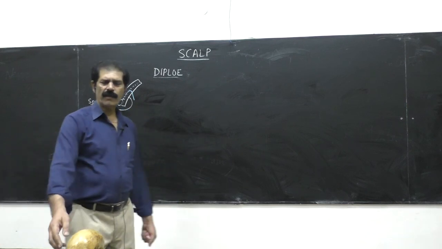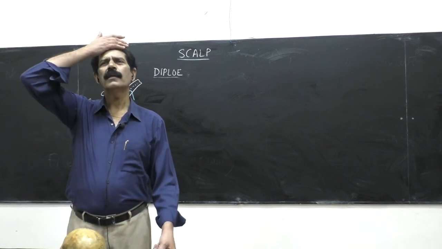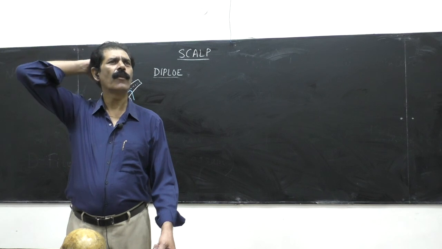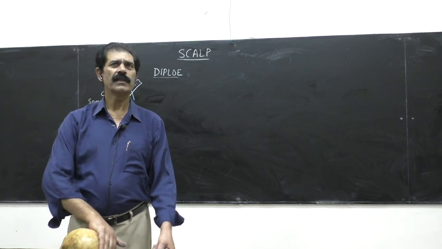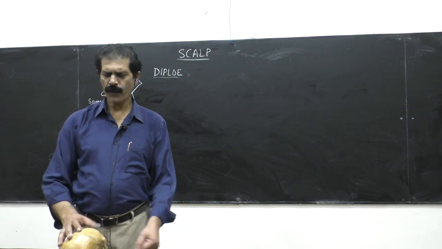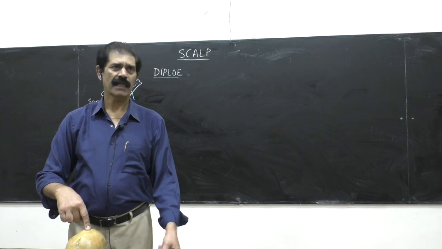Now first of all, we will discuss the scalp. We know the scalp is covering our uppermost part of the human body, or the skull, which is called the vault of the skull. So this is called the vault. The highest point of the human body or the skull is called the vertex.